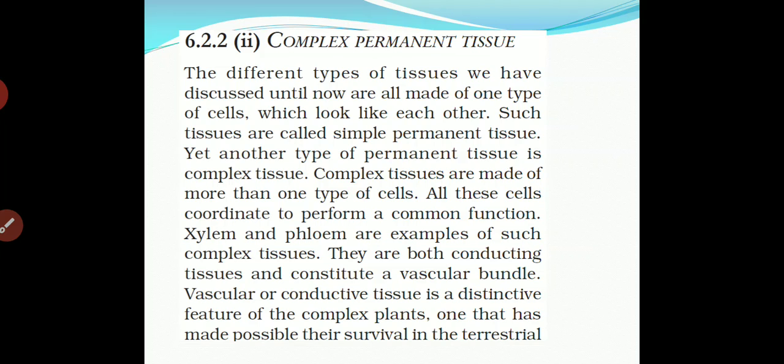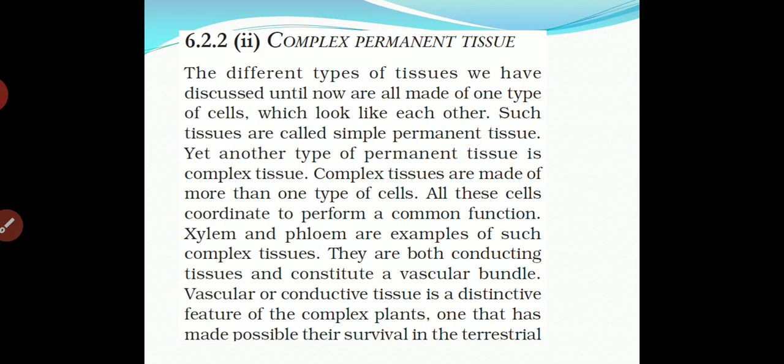In all of these we have seen that all of them have the same type of cells. In a tissue the cells present are all of the same type, which look like each other. Such tissues are called simple permanent tissue. Those tissues which have the same characteristics as well as the same way of working are known as simple permanent tissue.